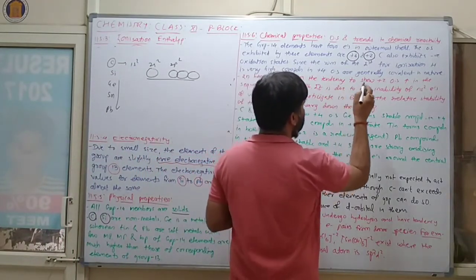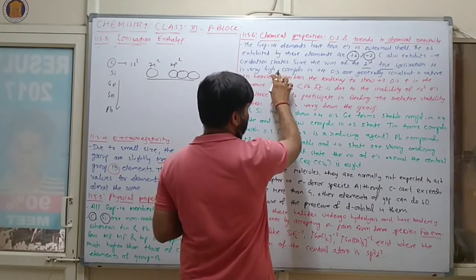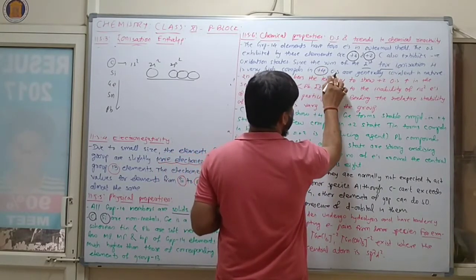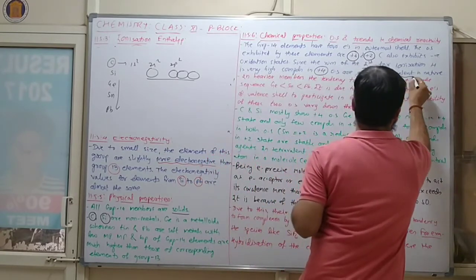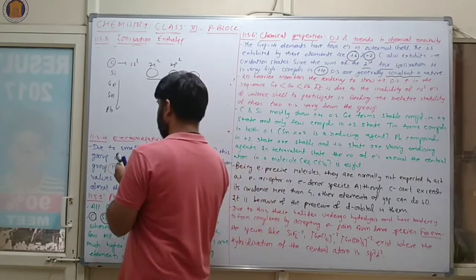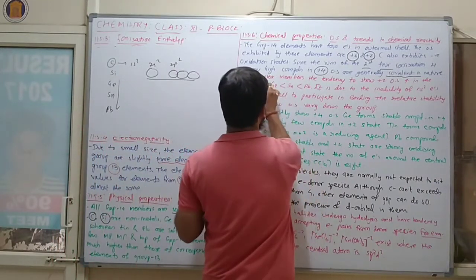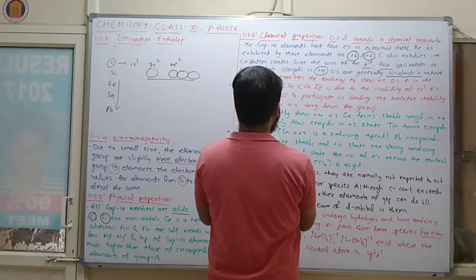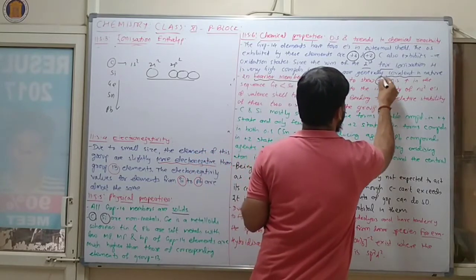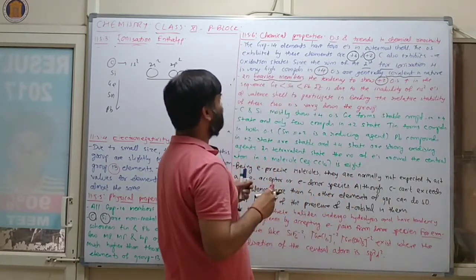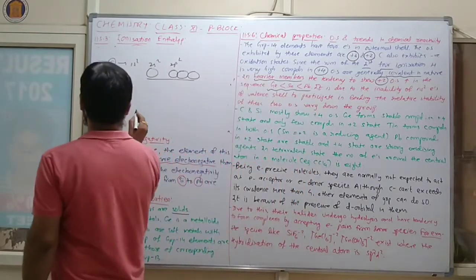Since the sum of the first 4 ionization enthalpies is very high, compounds in the +4 oxidation state are generally covalent in nature. Clear? Now in heavier members, मतलब नीचे जाओगे, तो the tendency to show the +2 oxidation state increases in the sequence germanium, tin and lead. तो lead में क्या होता है?